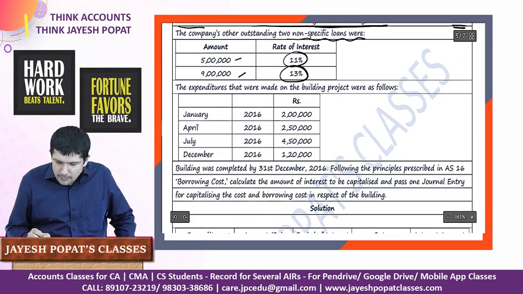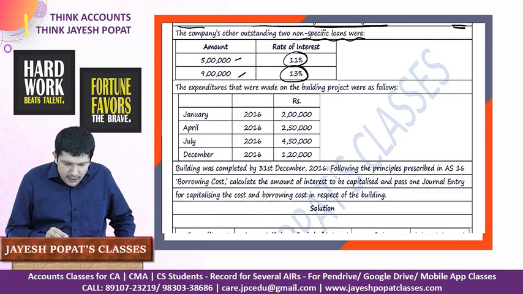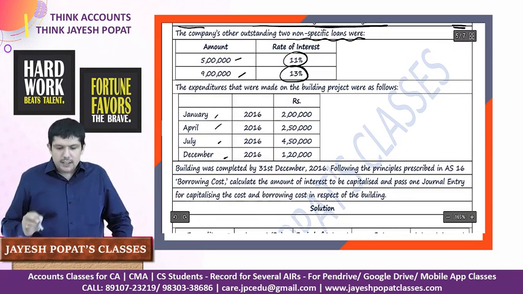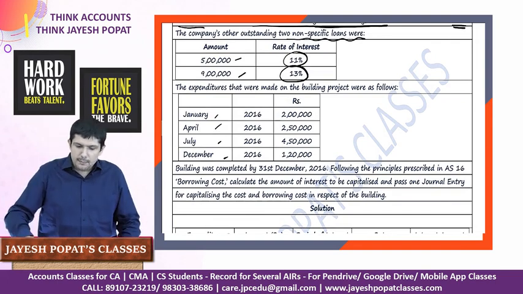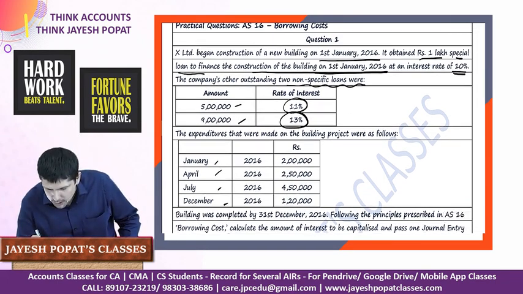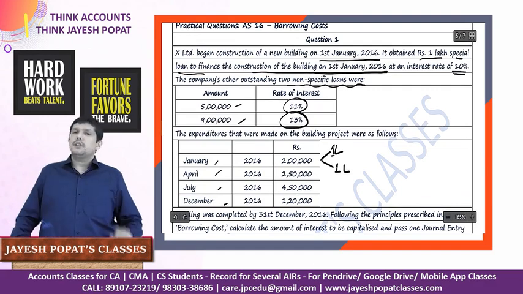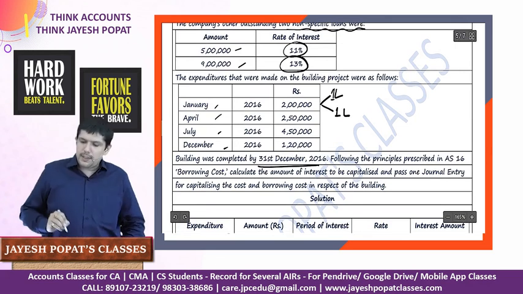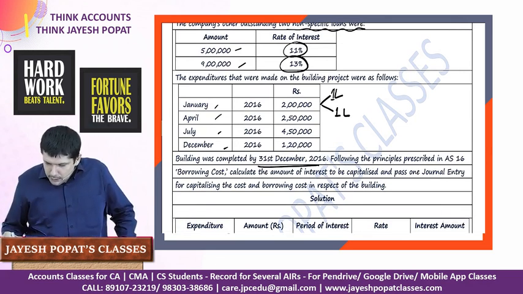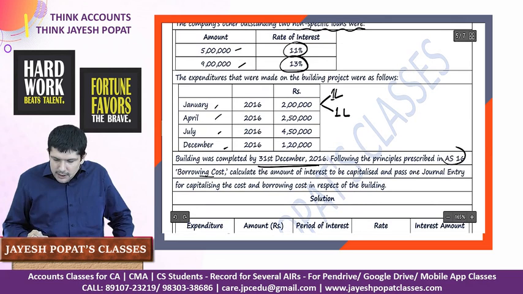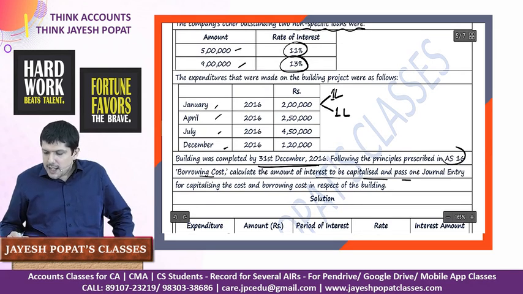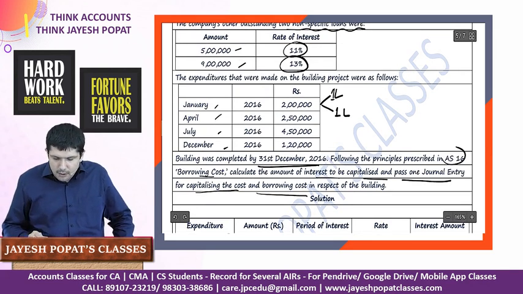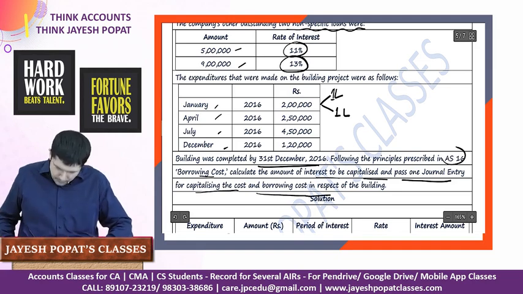The expenditures that were made on the building project in January, April, July, December, various amounts have been incurred, right? So what has happened is in January, the specific loan was taken. So out of this 2 lakh, 1 lakh would have been spent from the specific loan and another 1 lakh would have been spent from the general or non-specific loan. Building was completed on 31st December, so it took a period of 12 months. Following the principle of AS 16, borrowing costs, calculate the amount of interest to be capitalized and pass the journal entry for capitalizing the cost and the borrowing cost in relation to the building.